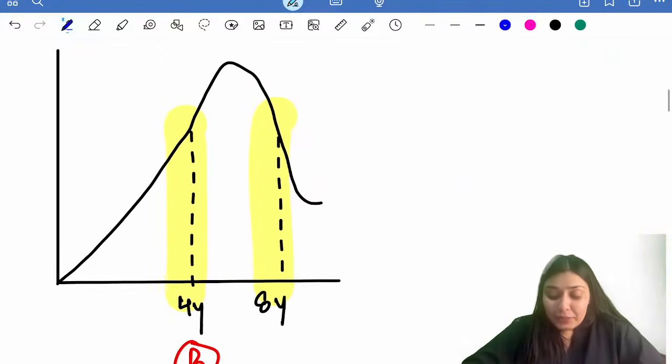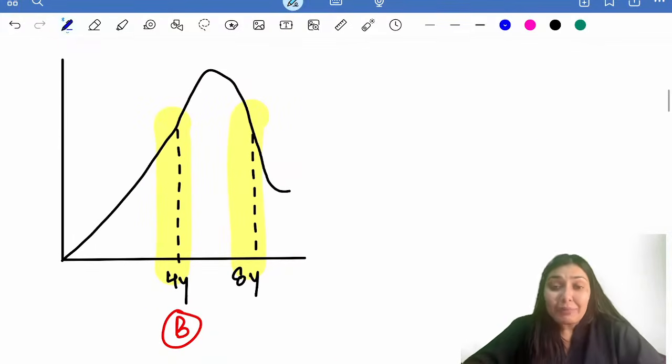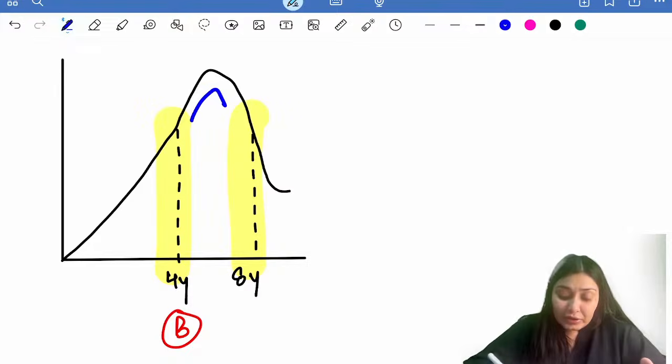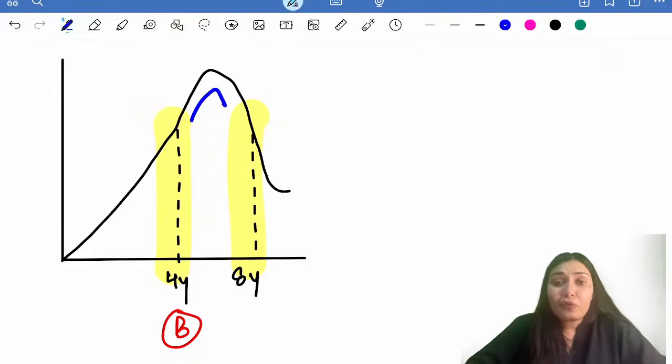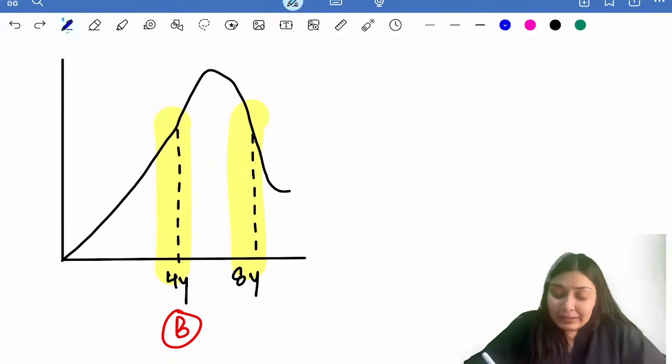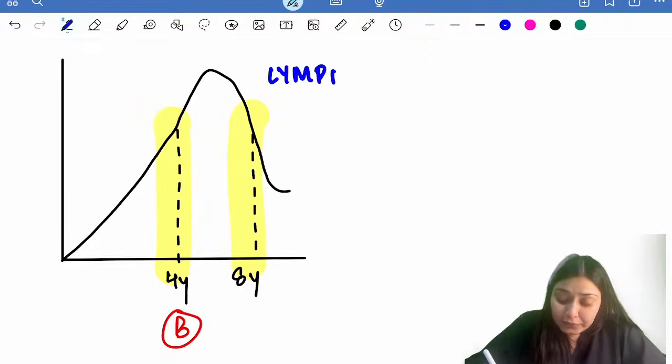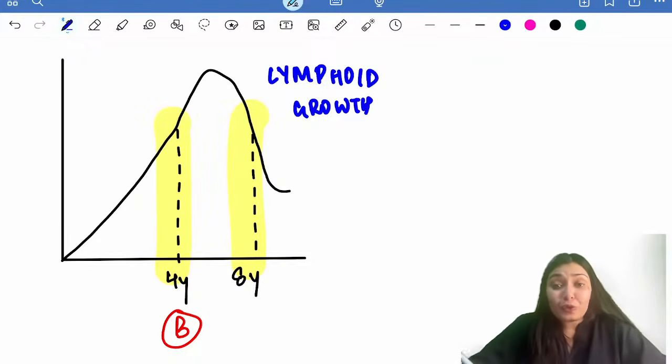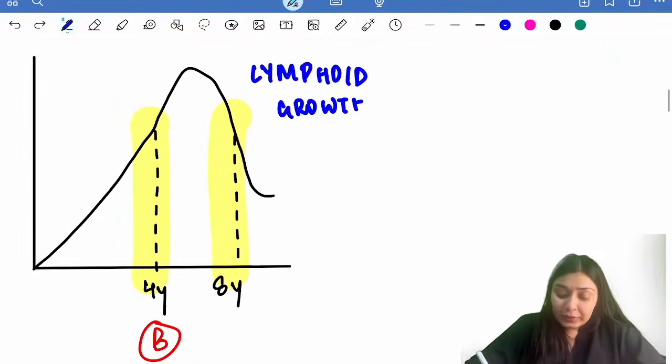Look at curve B. What is happening over here? In 4 to 8 years of life, there is a peak of this tissue. Before 4 years, there is no growth. After 8 years, there is regression of that tissue growth. This is depicting nothing but lymphoid growth. If you see a child in the age group 4 to 8 years, you will see that the lymph nodes have increased and the size of the thymus is more. So this is nothing but your lymphoid growth.